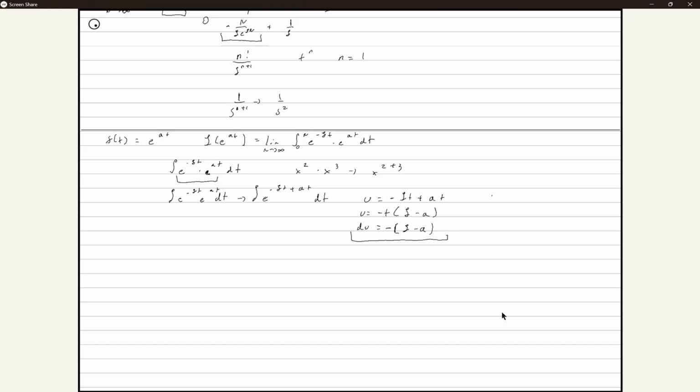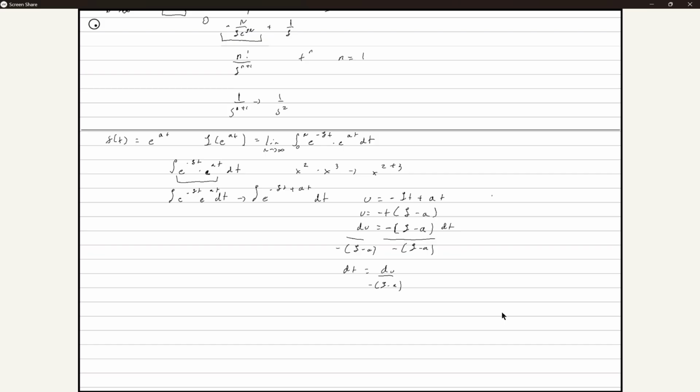Same thing as last time, we're just solving for dt here, divided by negative s minus a. So dt is equal to du over negative s minus a.